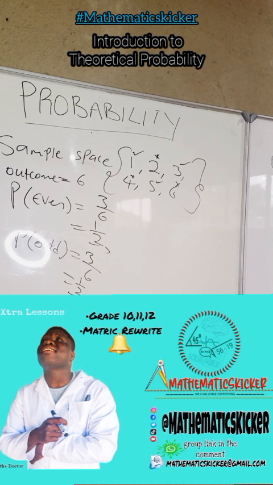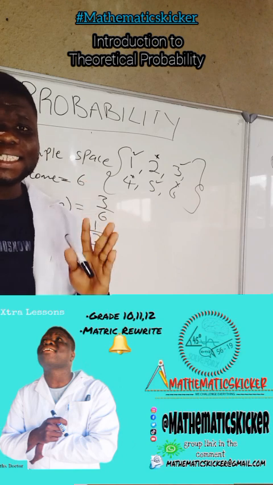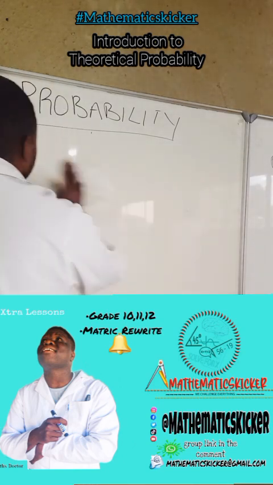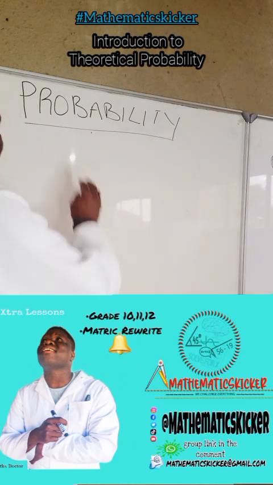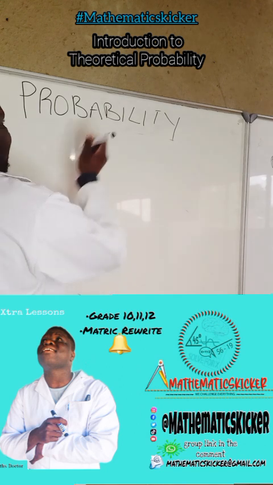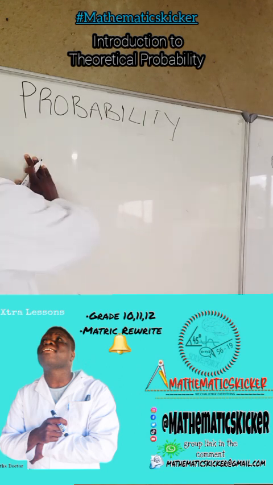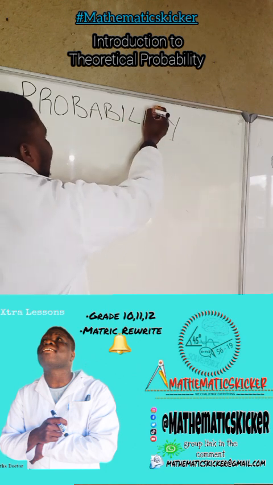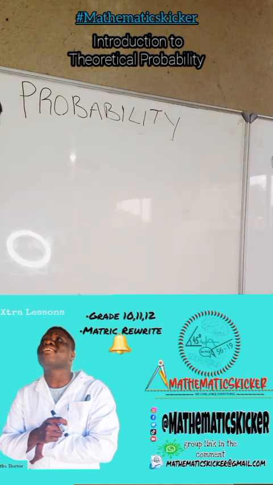Then now, my good people, I'll do a couple of examples. Let me do the last example. Let's say we are given the word probability. The word probability has how many letters? 1, 2, 3, 4, 5, 6, 7, 8, 9, 10, 11. It has 11 letters, right?